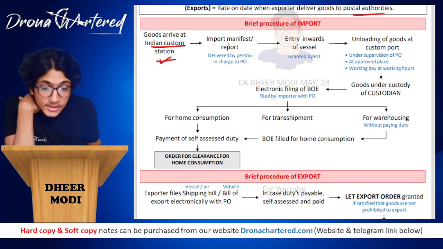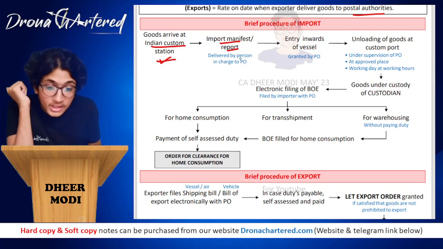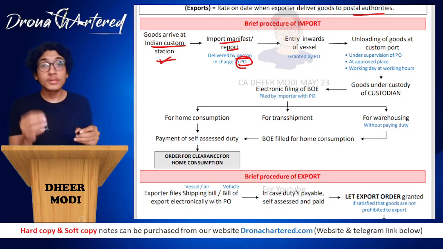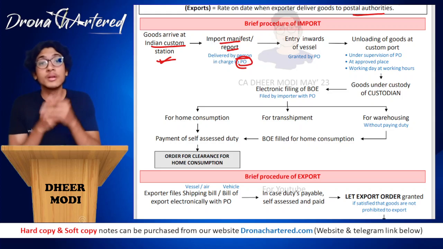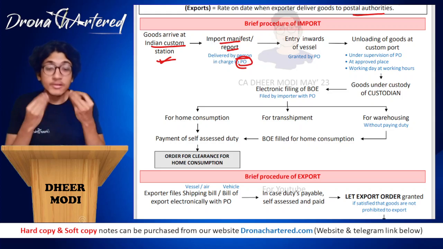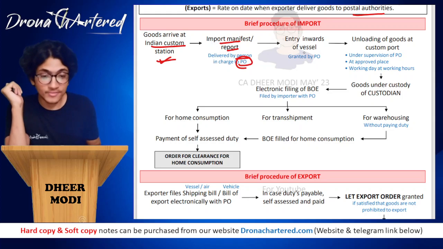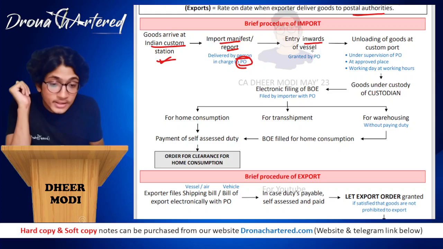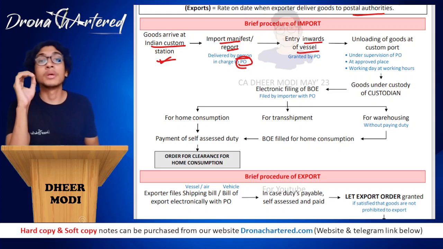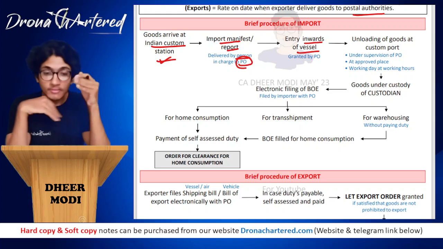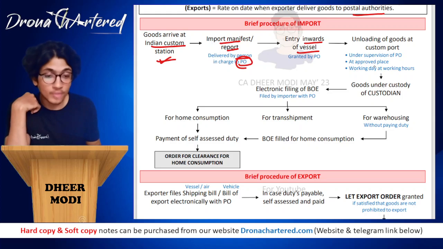Now what will happen? An import manifest or an import report that we already studied will be delivered by the person in charge to your proper officer. Whoever is the person in charge of that particular vessel or ship, he will give the import manifest to the proper officer. After this, the entry inwards will be granted by your PO. That means entry inwards to the vessel will be granted by the proper officer.